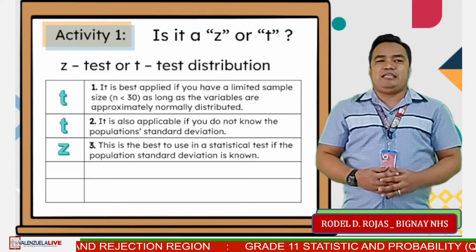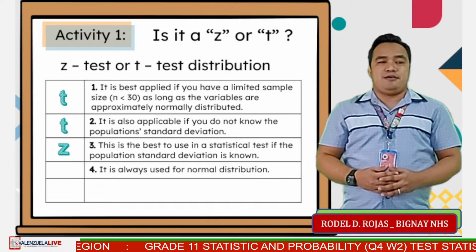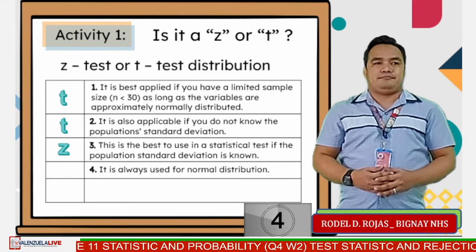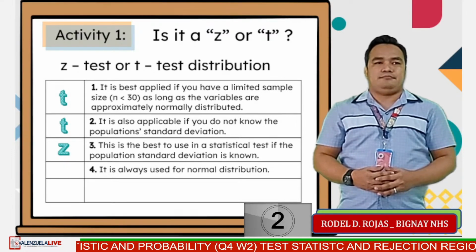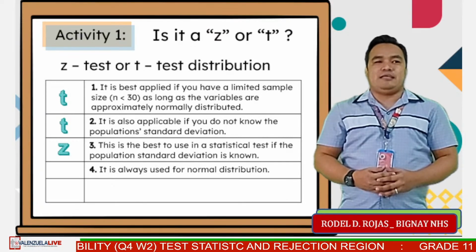Number 4, it is always used for normal distribution. Is it a Z or T? 5 seconds, go. Time is up. The answer is Z.